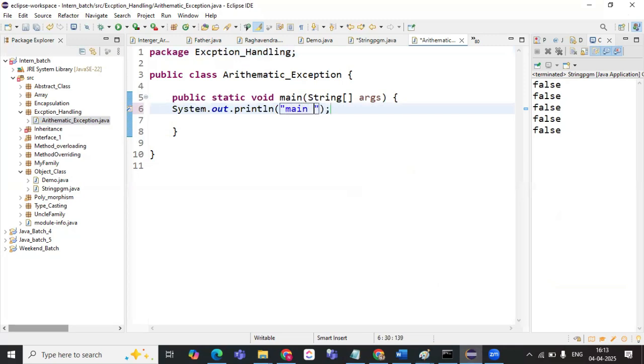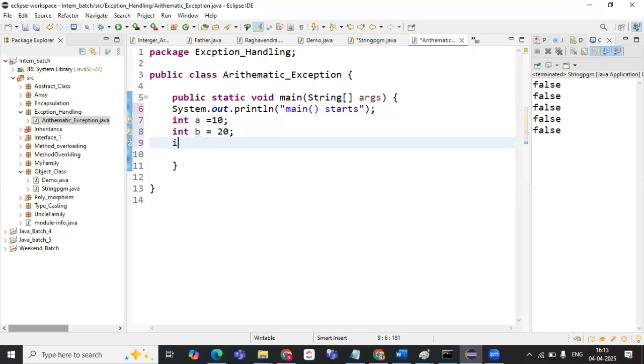Here the execution of the main method starts. Am I right? So it will start its execution. I will declare a variable int a is equal to 10, int b is equal to 20, int c is equal to 0.